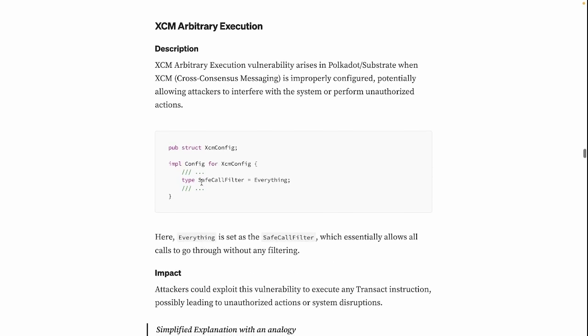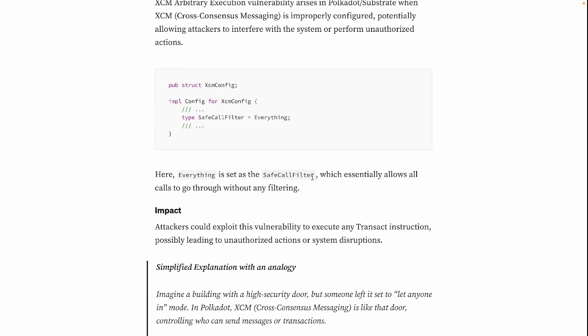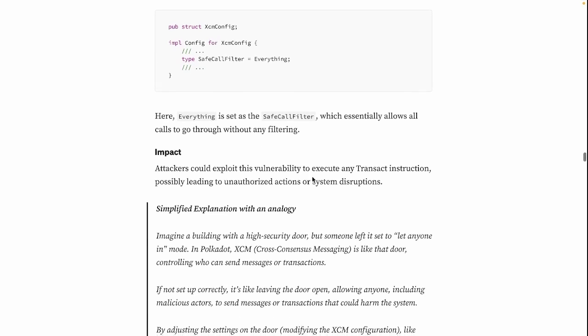Let's see. We have here the struct in the implementation, so like the start of the contract for config. And here everything is set as the safe call filter, which essentially allows all calls to go through without any filtering. What's the impact then? Attackers could exploit this vulnerability to execute any transact instruction, possibly leading to unauthorized actions or system disruptions.